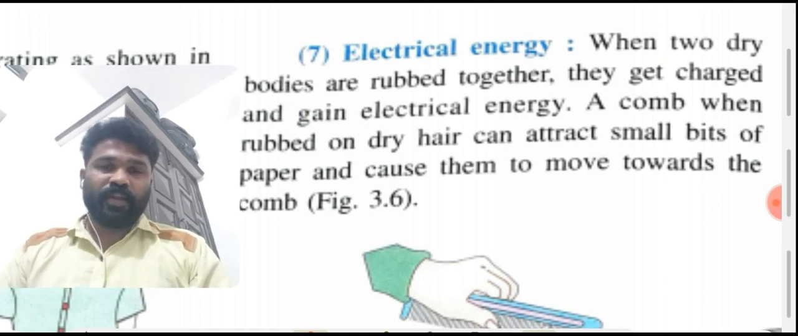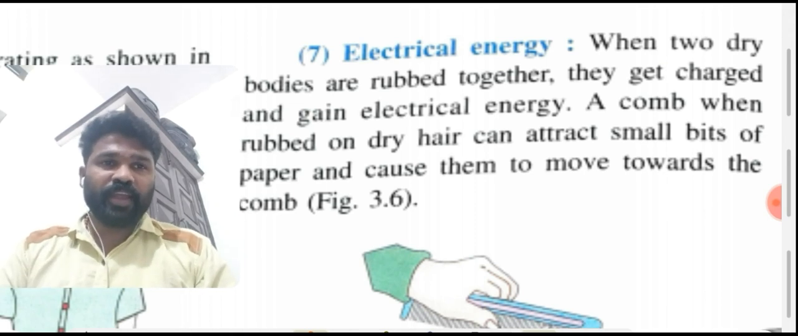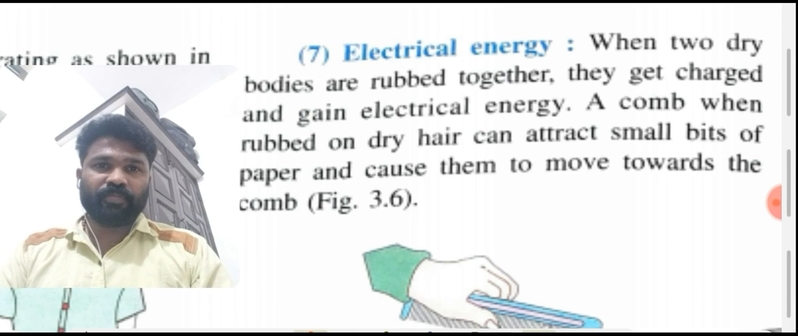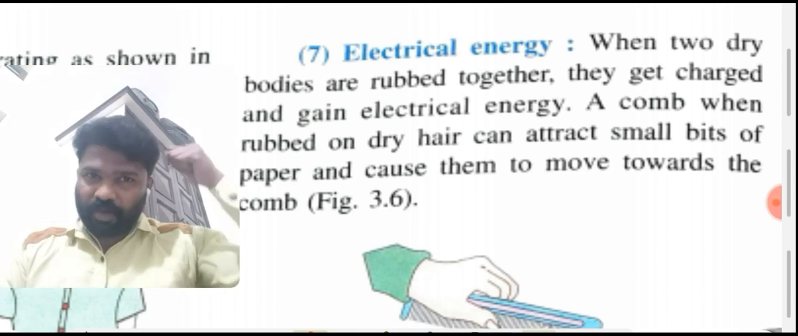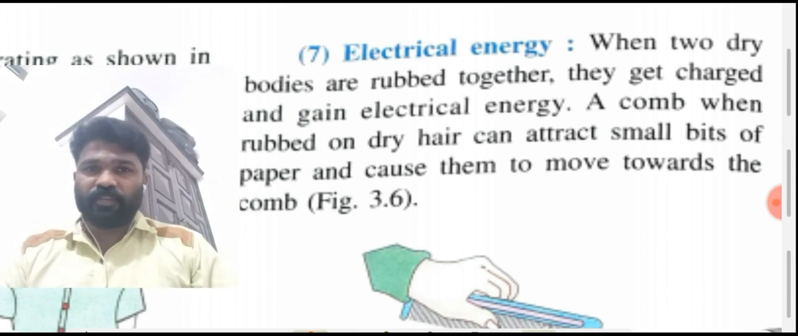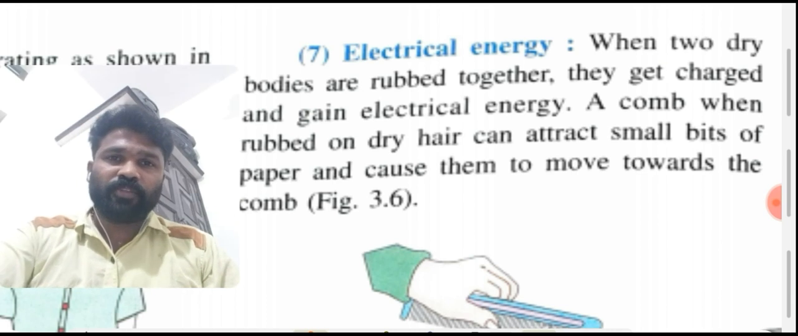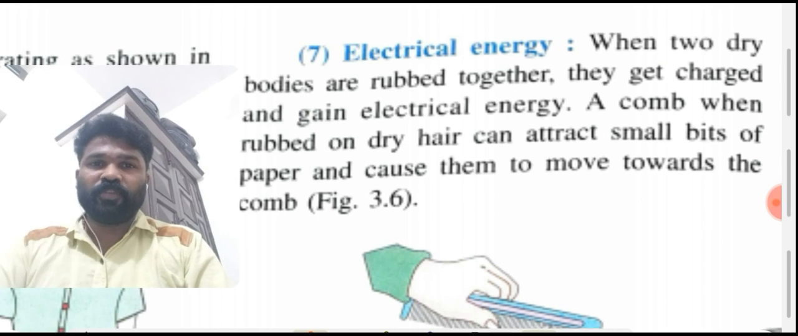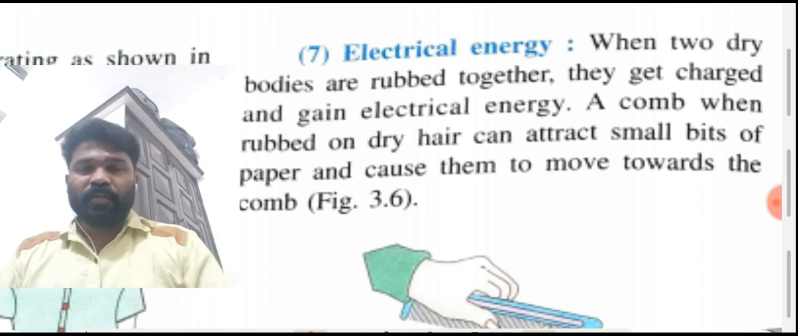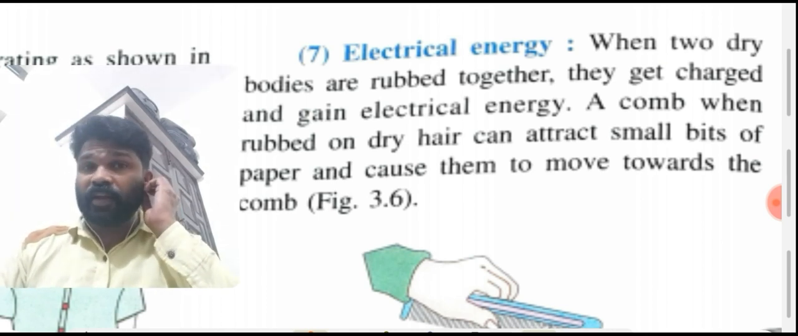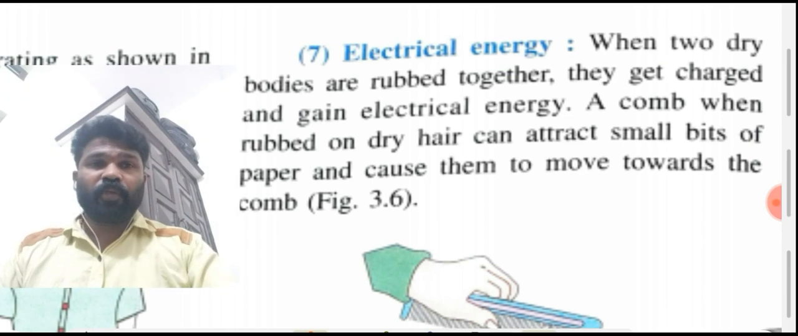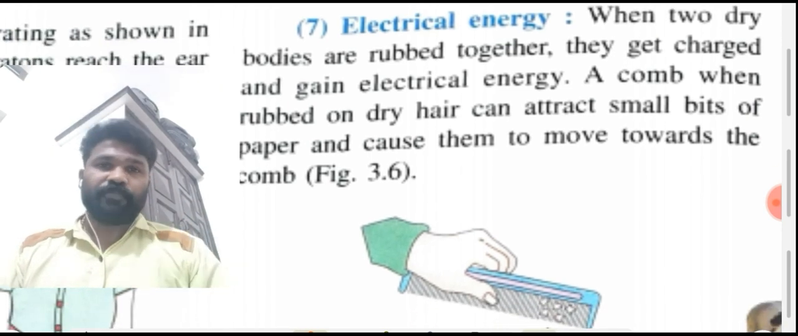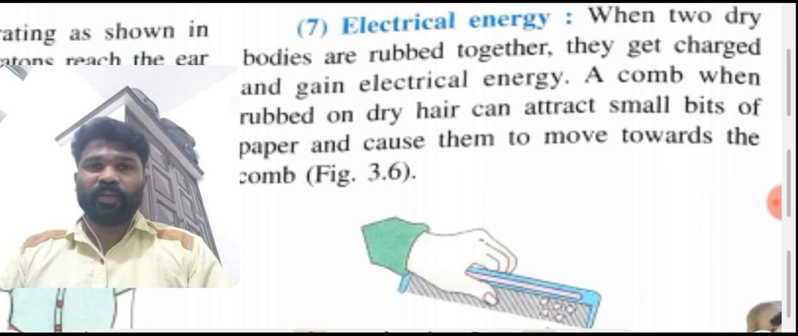A comb when rubbed on dry hair can attract small bits of paper. Just rub a comb on your dry hair and keep it near the bits of paper. You can see that the bits of paper are attracted by the comb. That is because of the small electrical energy produced there. That is called static electricity, and all that we will discuss later.